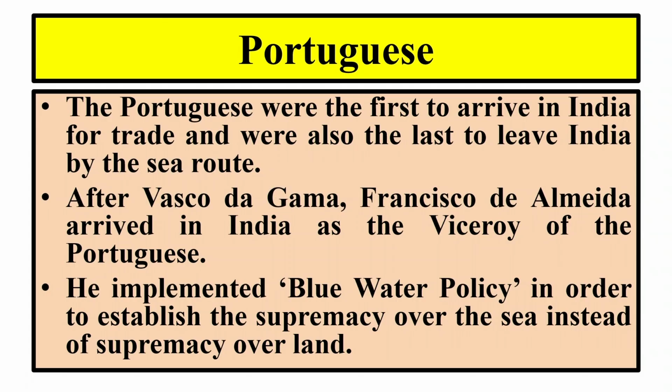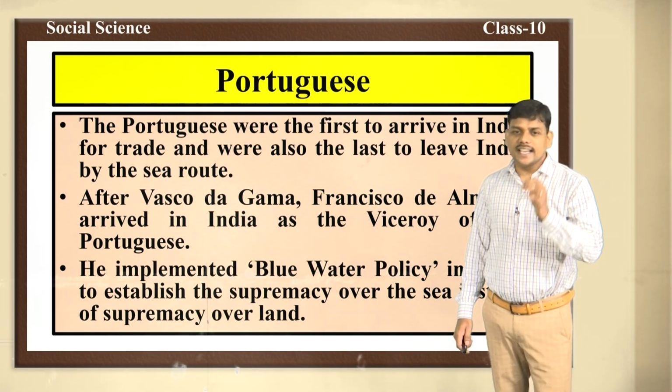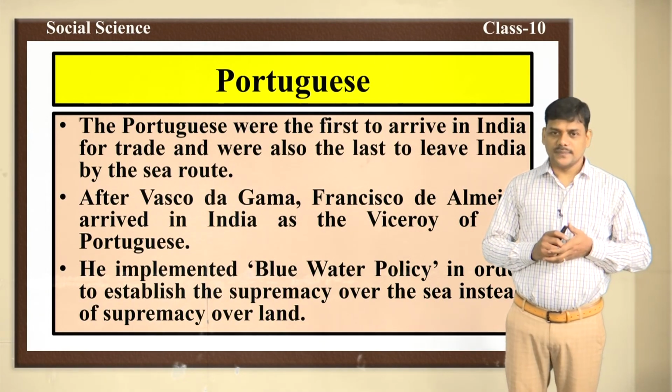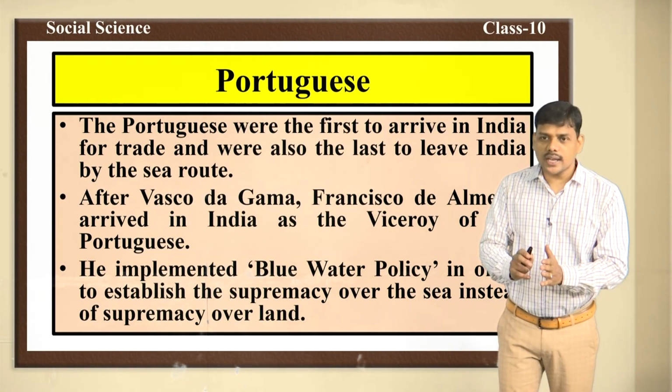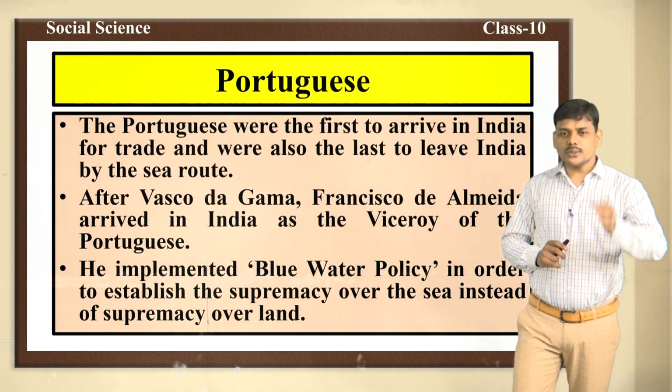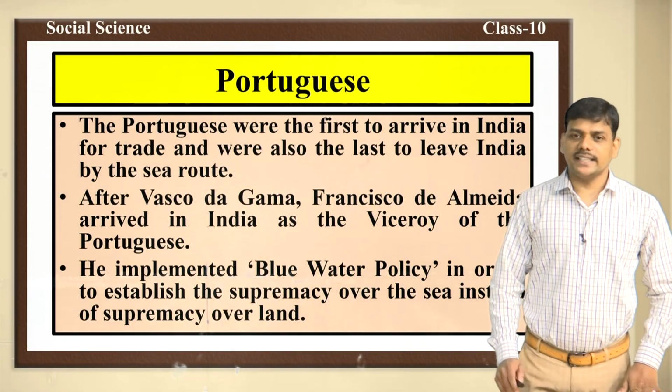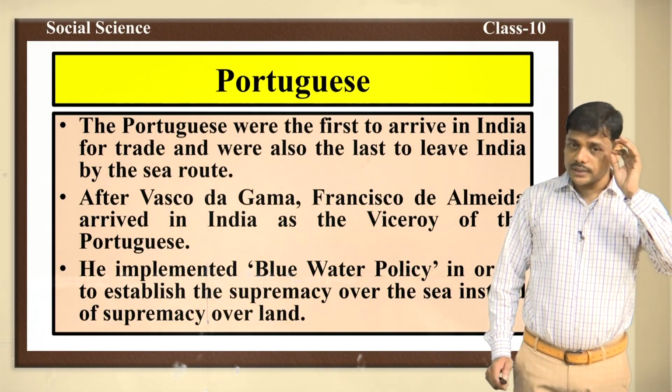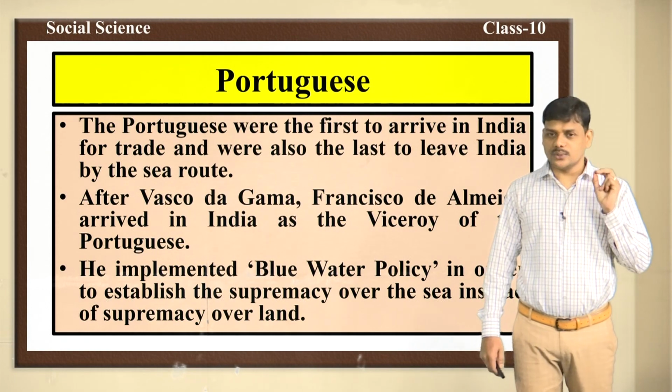First one, the Portuguese. The Portuguese were the first to arrive in India for trade, and also the last to leave India by the sea route, because they came to India in the year 1498 and left India in the year 1961. In this way, they were the first to arrive and also the last to leave. Vasco da Gama came to India in 1498. Vasco da Gama was the first person to discover the new sea route to India.